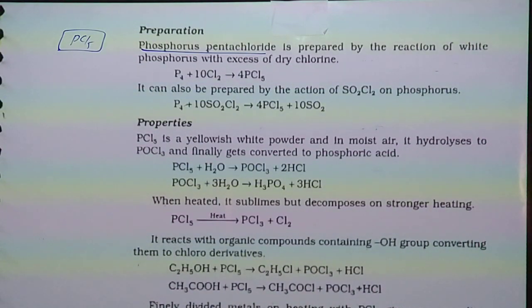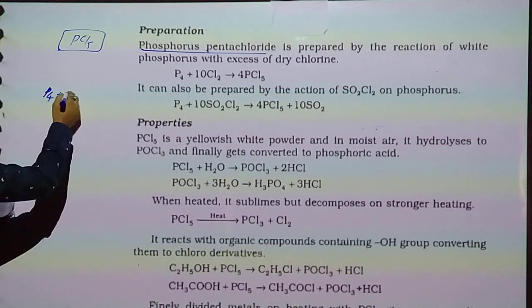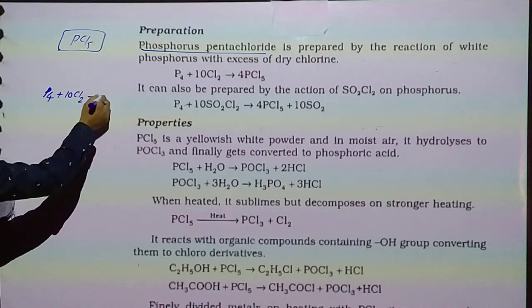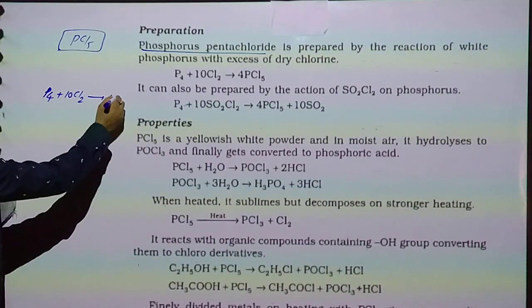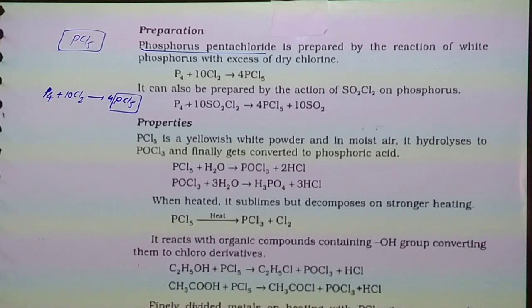Phosphorus pentachloride is prepared by the reaction of white phosphorus with excess of dry chlorine. P4 reacting with 10 mole of chlorine gives 4 mole of phosphorus pentachloride.